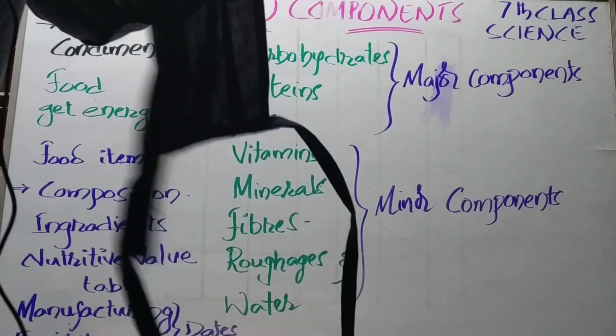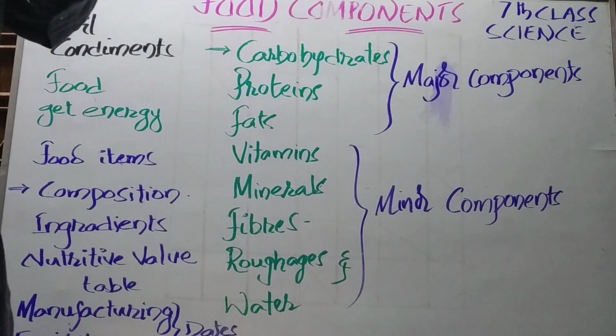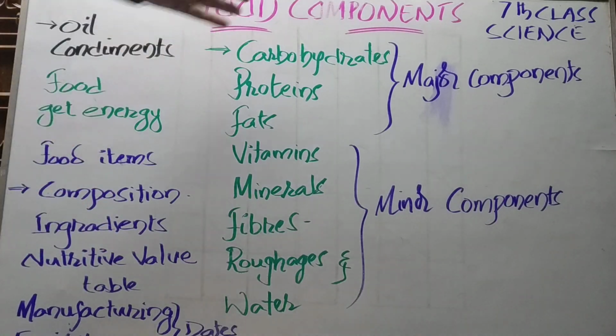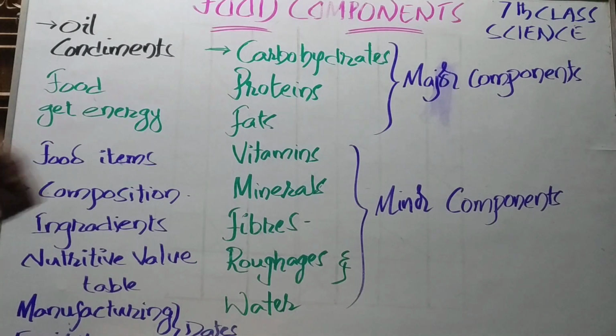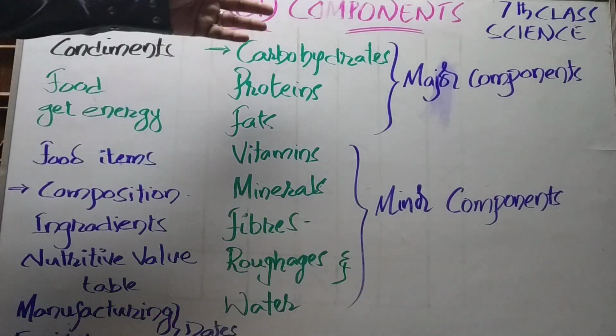Yeah, of course, we can use hand sanitizers, then hand wash, then soap and water, like this, right? And now let me present the first lesson from 7th class science, that is food components.